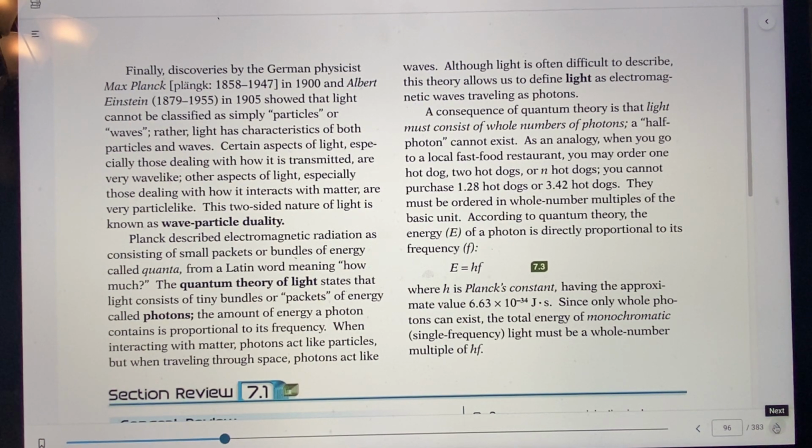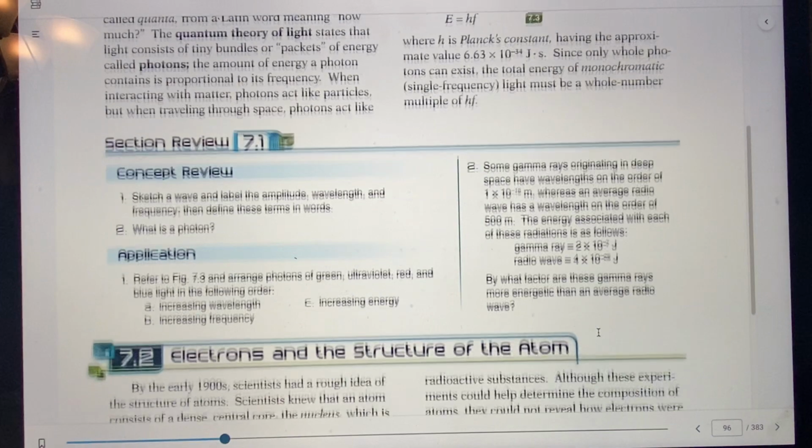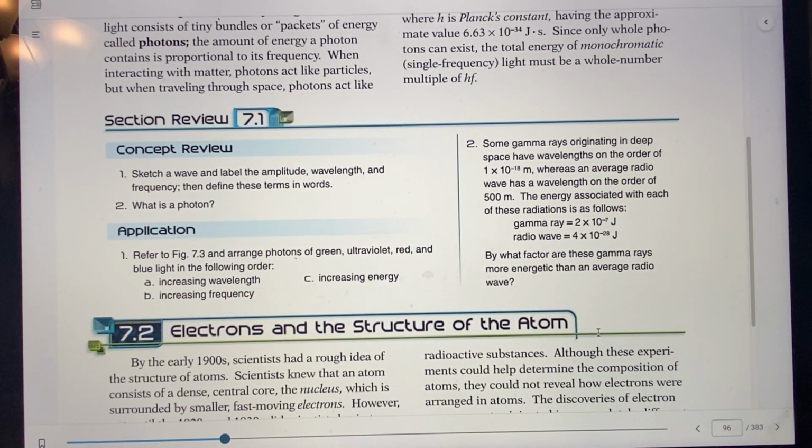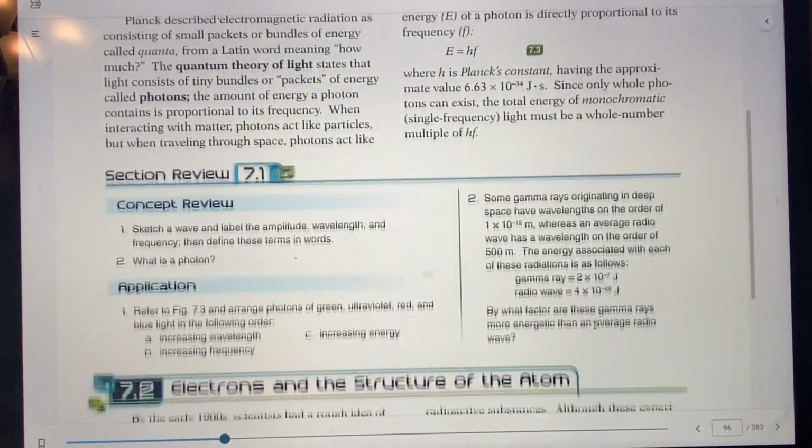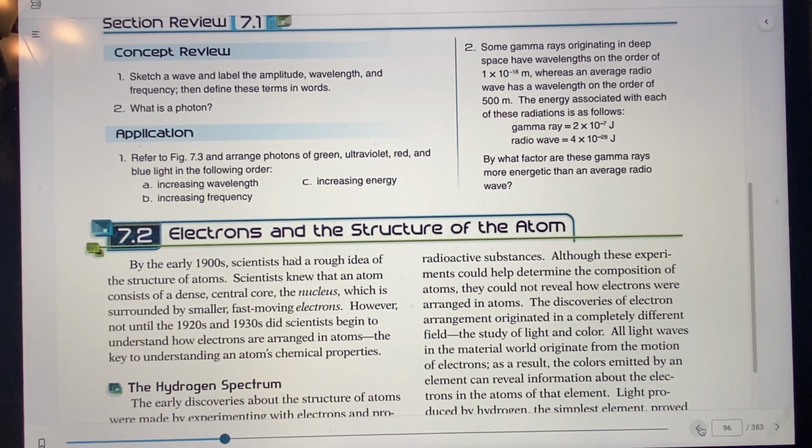So let's go on, and I'm just going to go over some of these questions, which are not that hard, and this will be the end of this video. Well, first of all, let's sketch a wave and label the amplitude, wavelength, and frequency and define these terms in your own words. So we already did that, or showed that picture back when. Let me show it and you can do that.